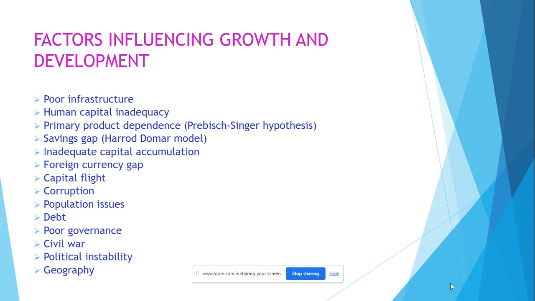Demand won't go up for them. That's the Prebisch-Singer hypothesis. Some countries' development and economic growth might be limited due to a savings gap. This is explained by the Harrod-Domar model, which says that a country has to have savings within it in order for banks to have money to be able to lend to businesses and to people. This has actually been slightly discounted now because people and businesses within a country are capable of borrowing from other countries. The savings don't have to occur within that economy itself.